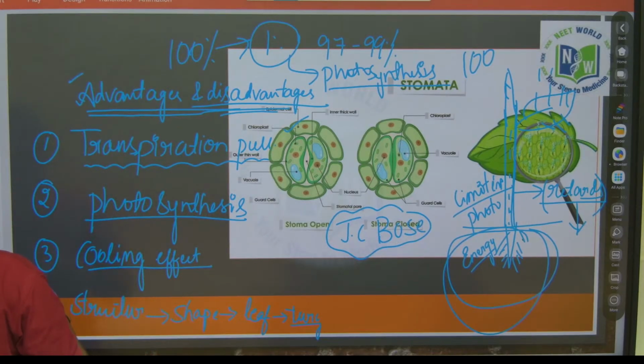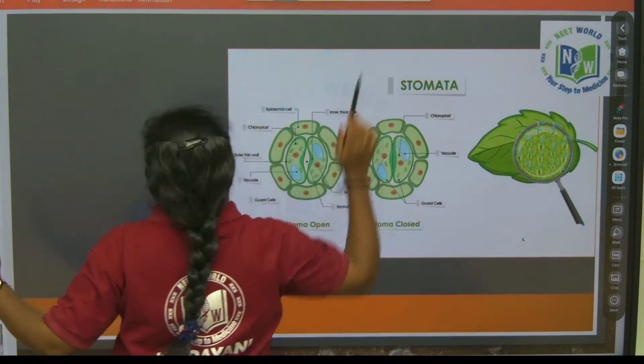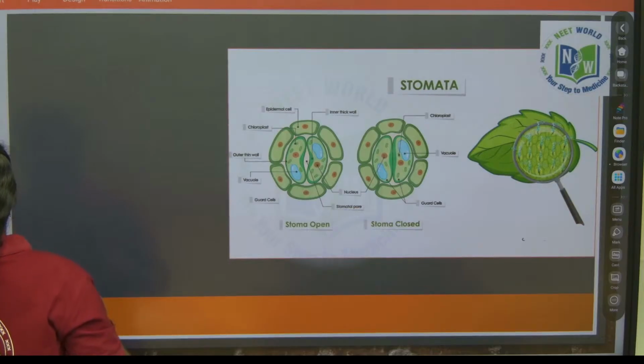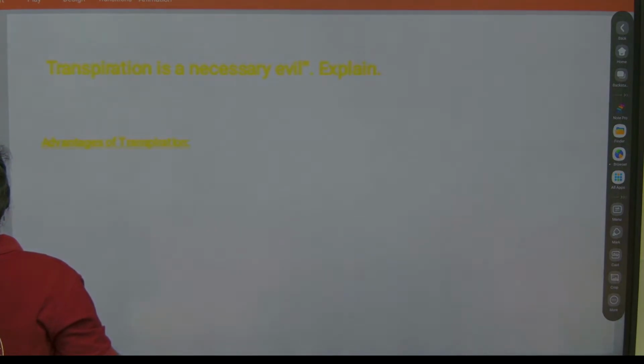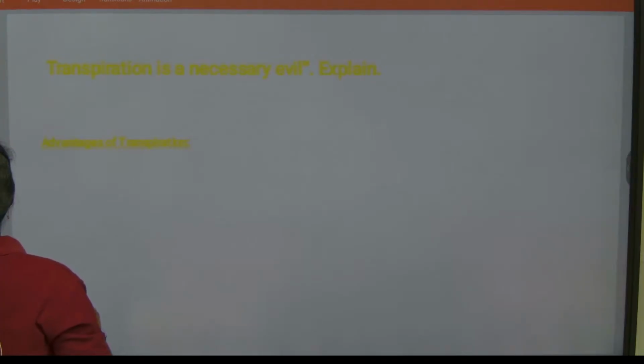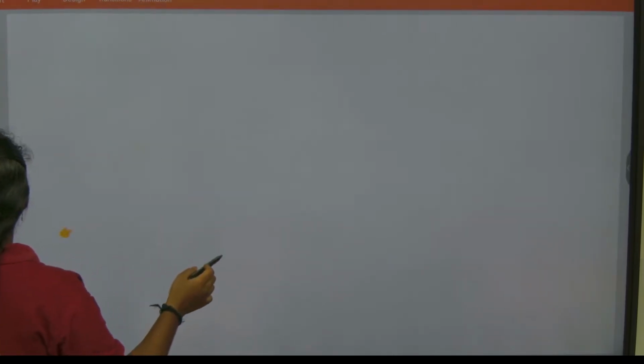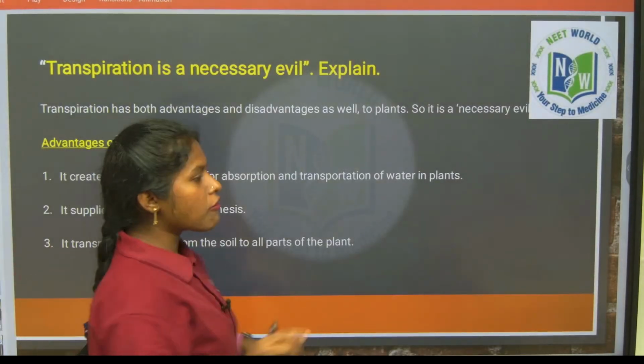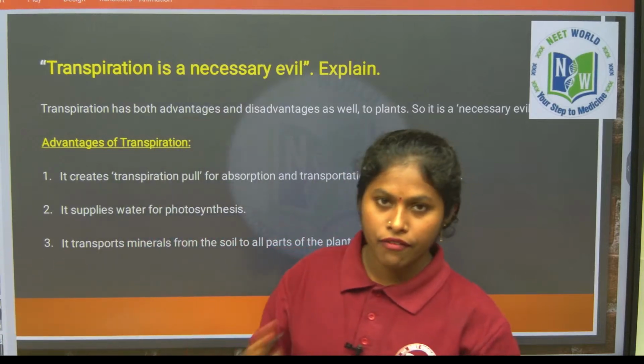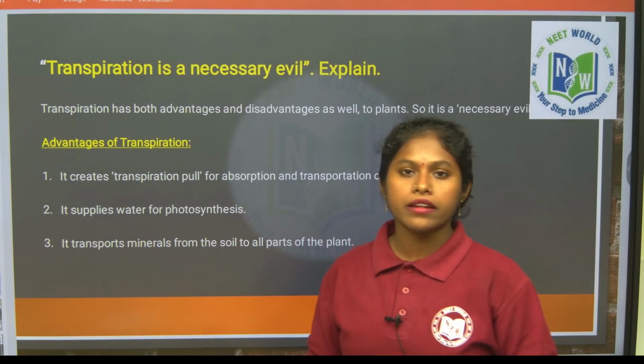This is a very easy question. So let's see the question. One minute. Why is transpiration considered a necessary evil? Because it has both advantages, and it is an unavoidable process to prepare photosynthesis.